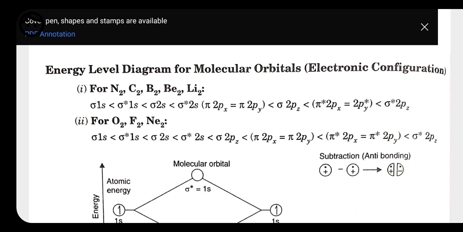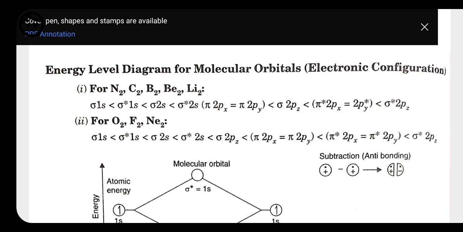But for the electronic configuration of oxygen, fluorine and neon, the energy level is a little bit changed. For 1s and 2s we have the same: sigma 1s, sigma star 1s, then sigma 2s and sigma star 2s. After that we do not have pi 2px and pi 2py first.